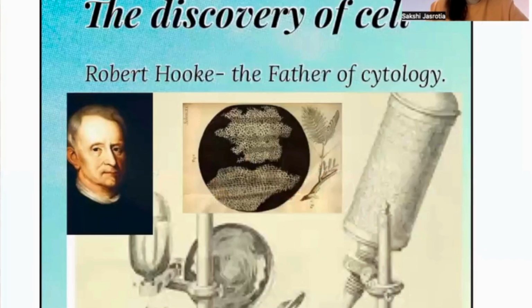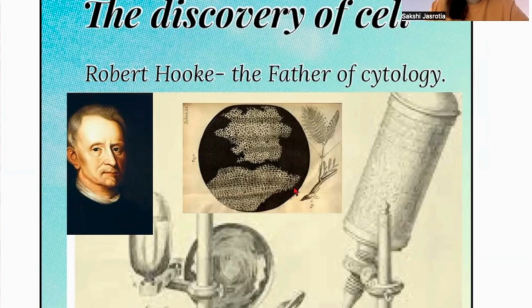So let's talk about the discovery first of all. Who discovered the cell? The cell was discovered by Robert Hooke. He is also known as the father of cytology. Here the word cyto means cell, logy means study. So he took a very thin slice of cork, which is made from the bark of a dead tree, and he observed it under his microscope. This was his microscope, as you can see in the picture. And he observed something like this.